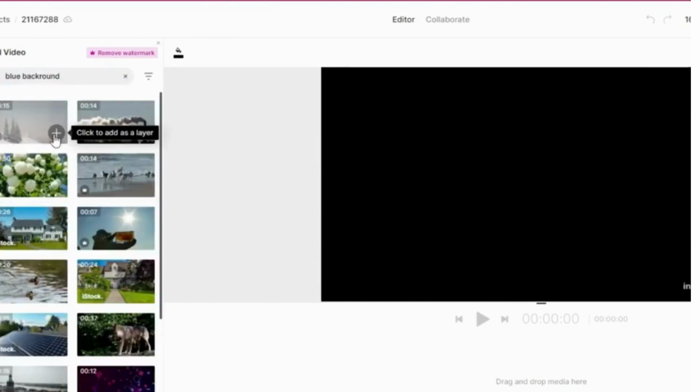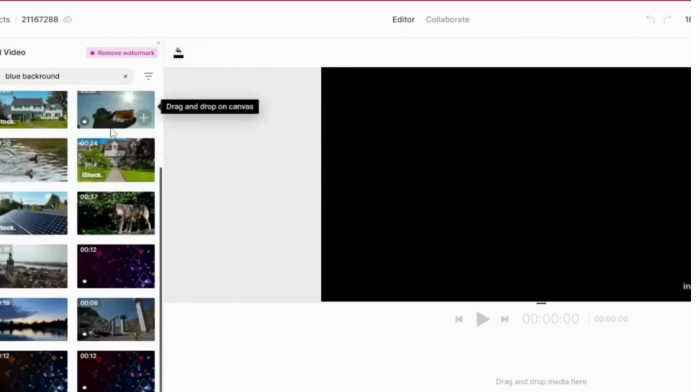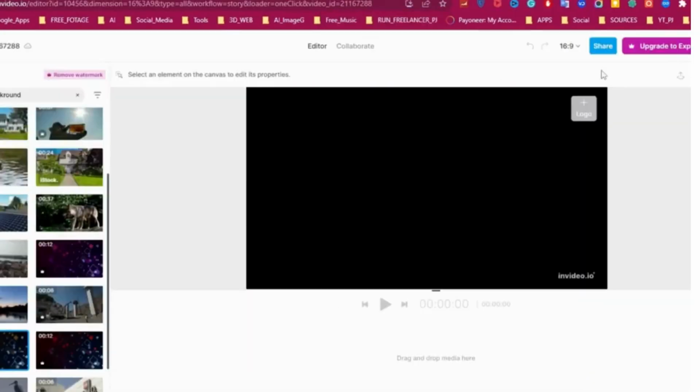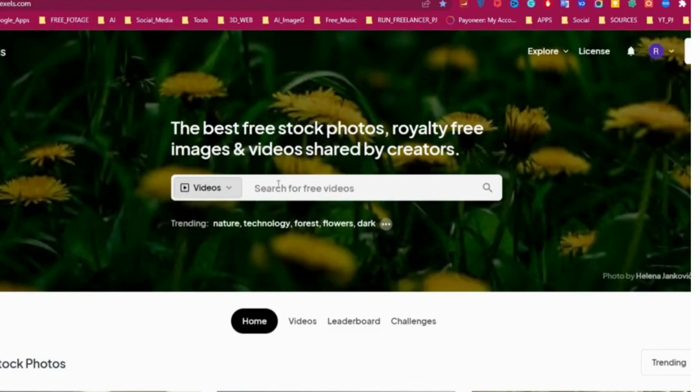We have two problems in this part of the tutorial. First, we can't find a good background for our video. And the second problem, when we add video, the video has this Storyblocks mark. The easy solution for this problem is to go to Pexels site and search for a blue background.